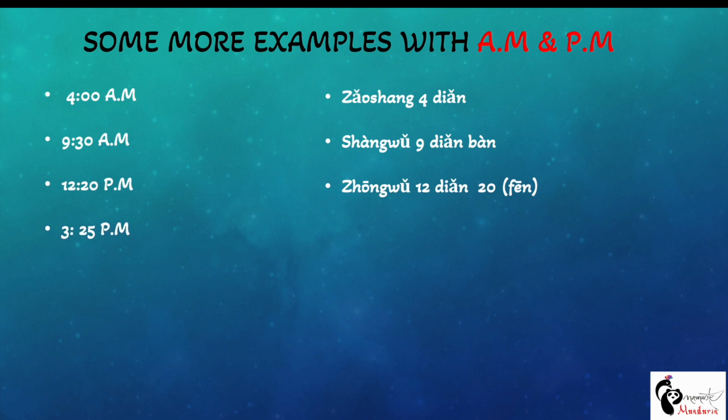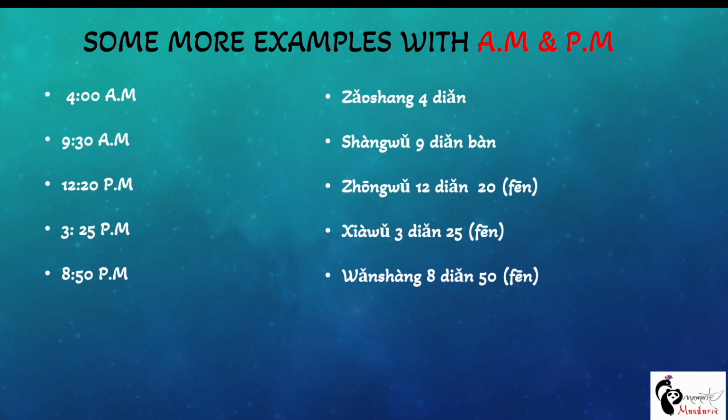Then 3:25, which is afternoon. The word for afternoon is 下午, so 下午3点25分. And then comes evening, right? For evening 8:50 p.m., the word for evening is 晚上, so 晚上8点50分. Okay, fine. So now you can easily say time in Mandarin, right?